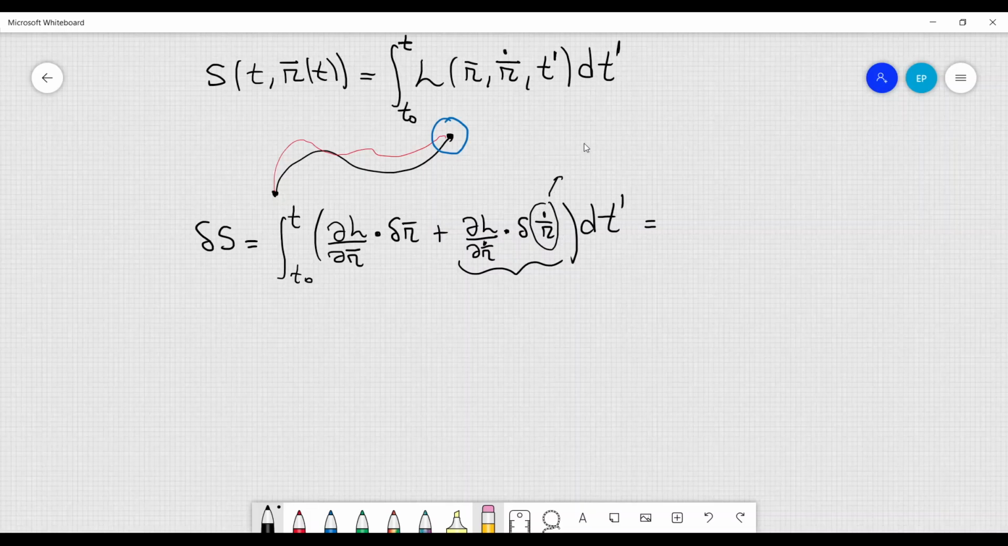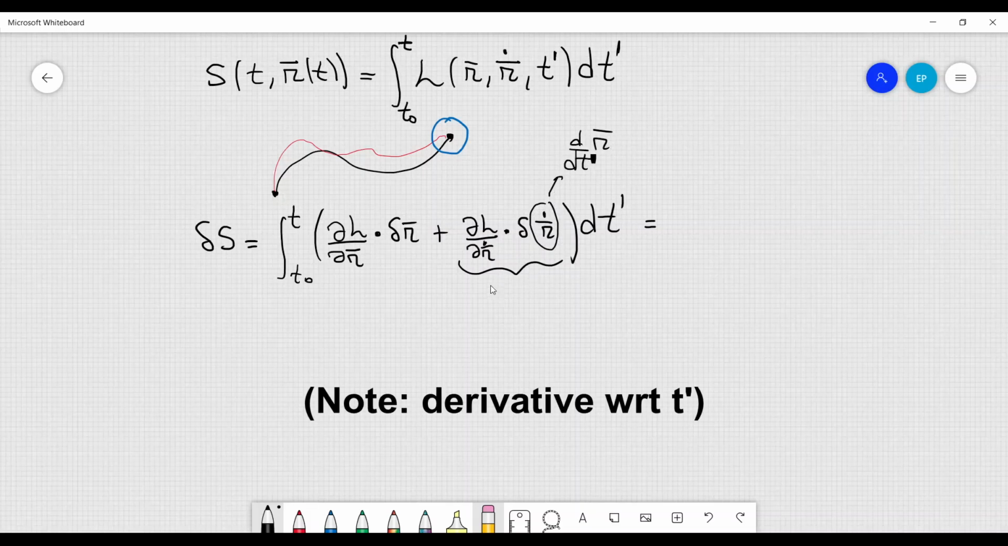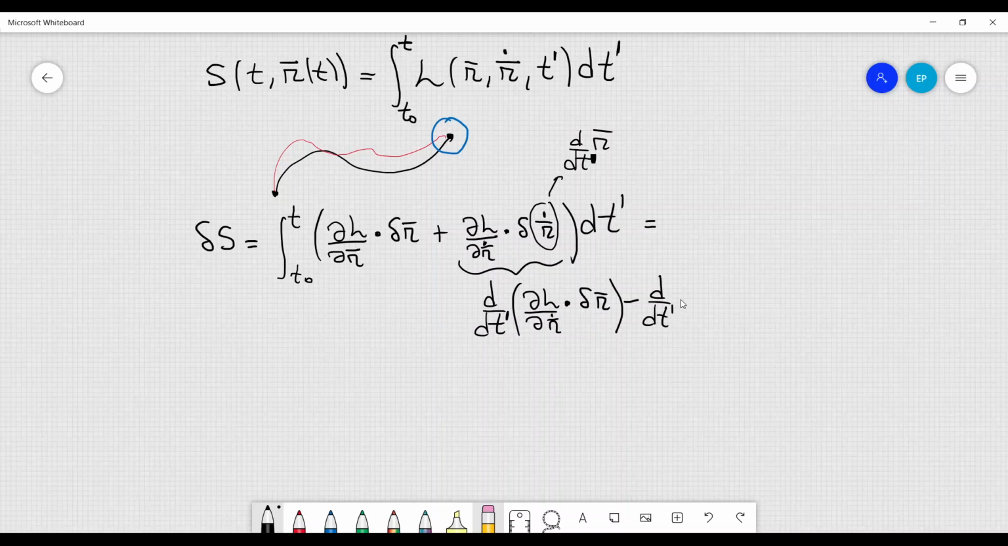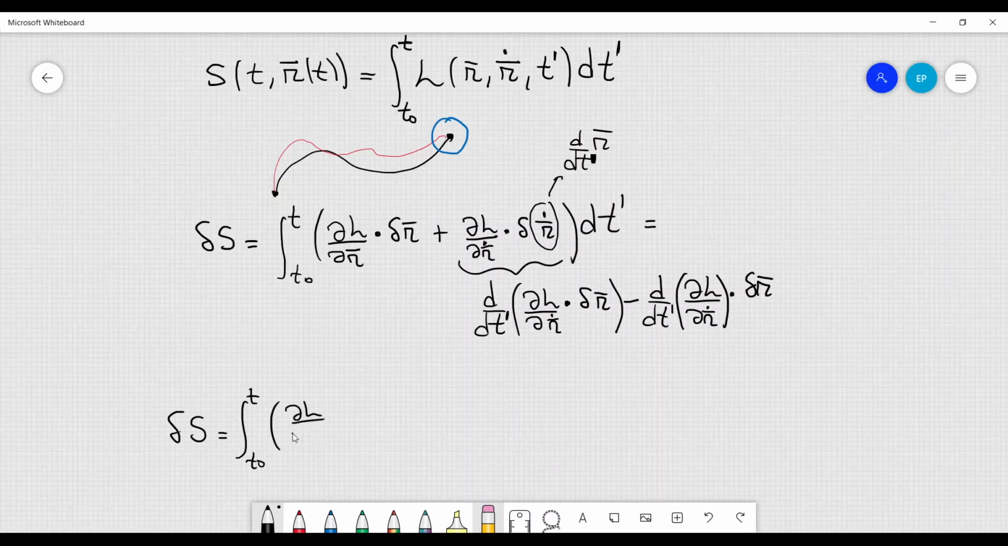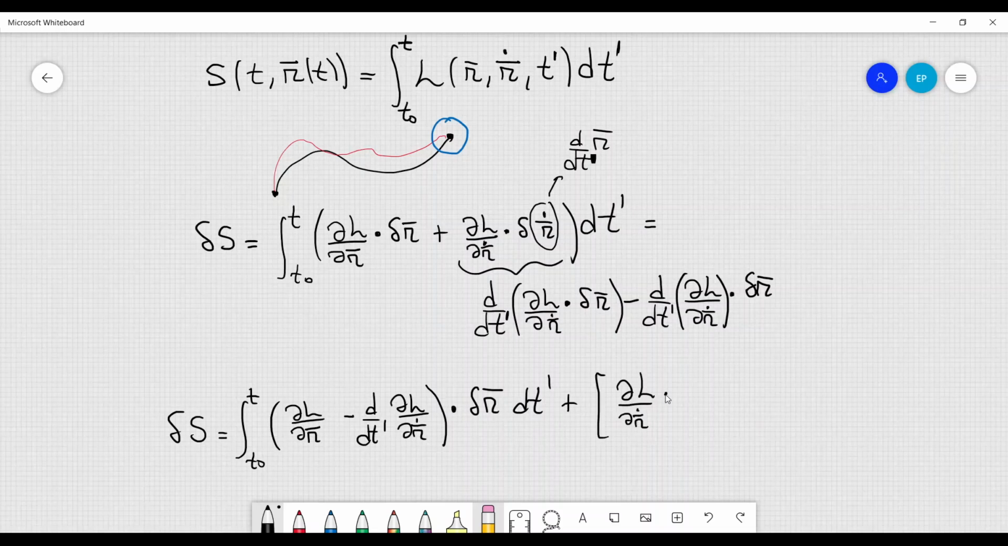Now, what you can do, you can rewrite this term here, because r dot is the derivative with respect to time of the position, r, and this term you can manipulate it like this: the derivative with respect to t prime of dL over dr dot times dr, minus the derivative with respect to t prime of dL over dr dot, dot product with dr. Then you can substitute it there, and you can rewrite the variation of S as the integral from t0 to t of dL over dr minus d over dt prime of dL over dr dot, dot product with the variation of r, times dt prime, plus dL over dr dot, dot product with dr, and we have to evaluate it between t0 and t.